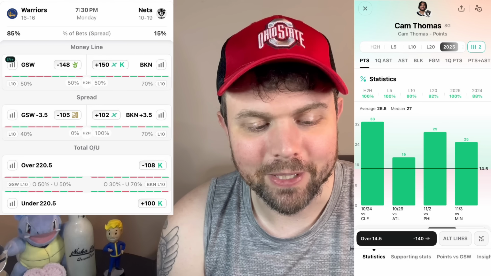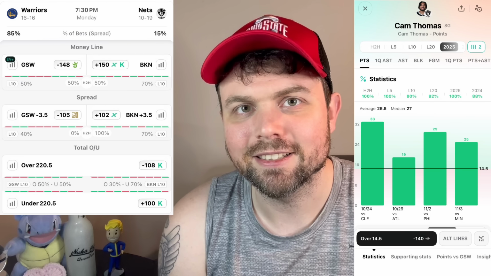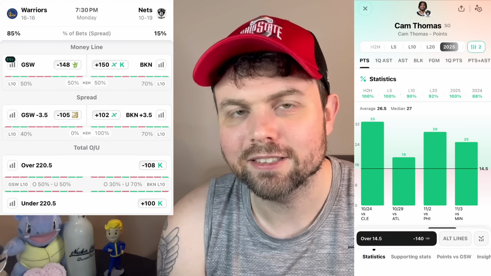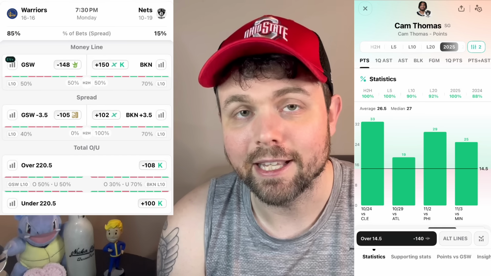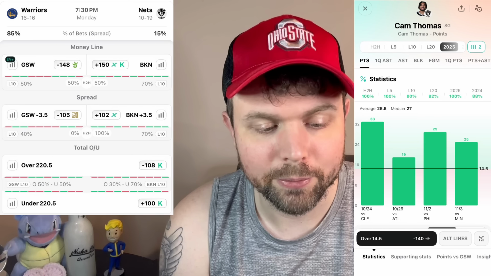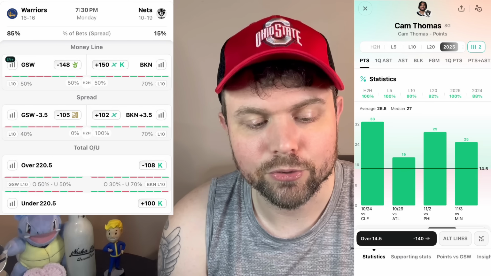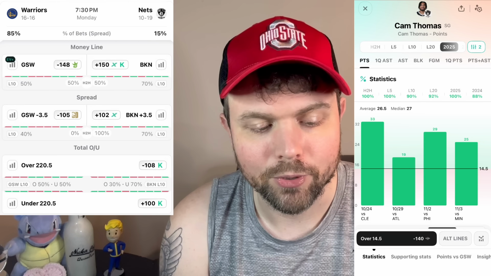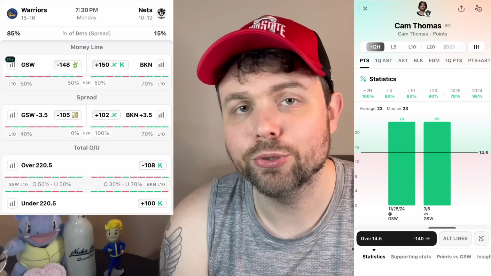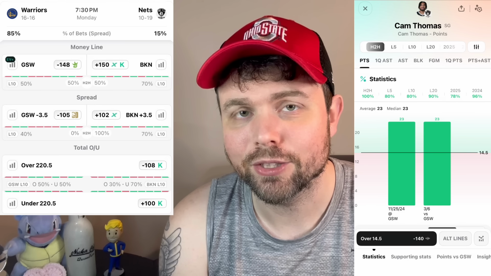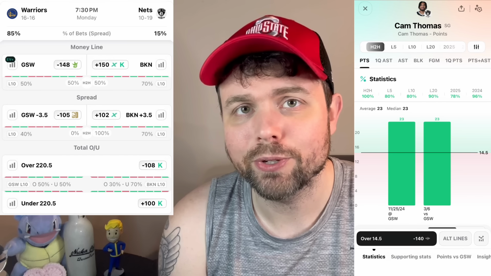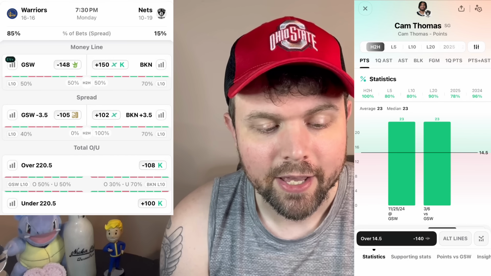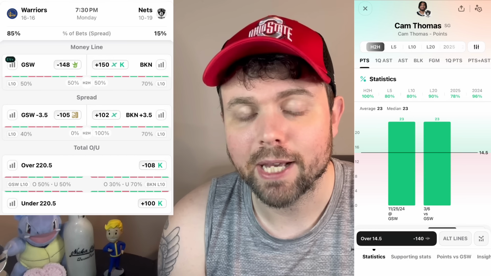So if you just knock that down, the thing is his volume was about 20 shots a game, but with that 20 minutes that he played with the minutes restriction, he took like 15 shots. So it's not counting in that he's going to be taking more shots, or he should be taking more shots, just because he feels hurried and he's back and he wants to get more buckets in. So versus the Warriors in 2 games last year, he averaged 25 minutes in those games. So I think maybe he was on minutes restriction there, but he scored 23 points in both of those games. So still did well in this matchup.